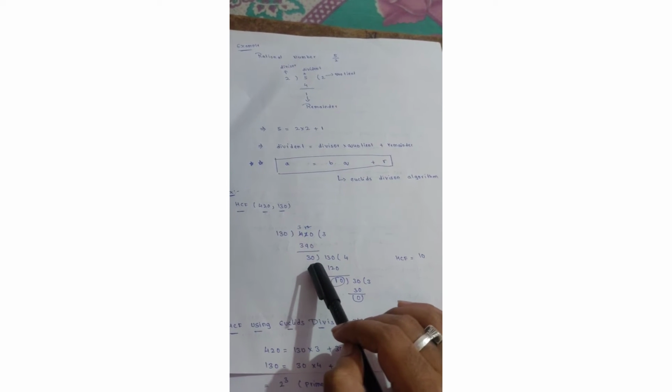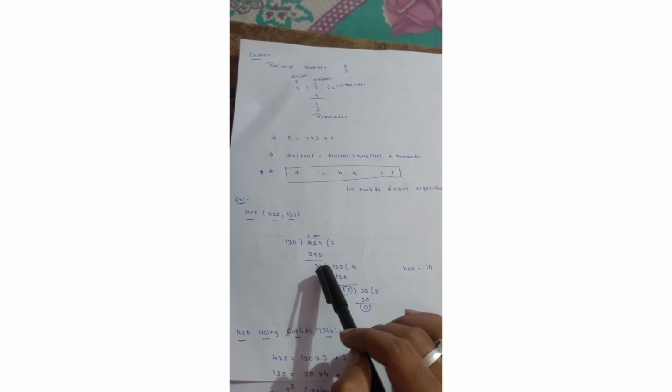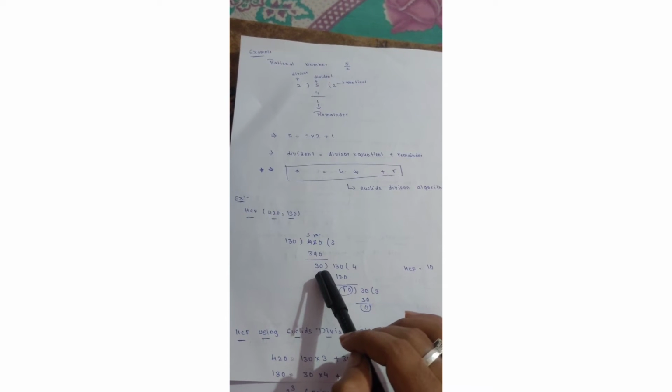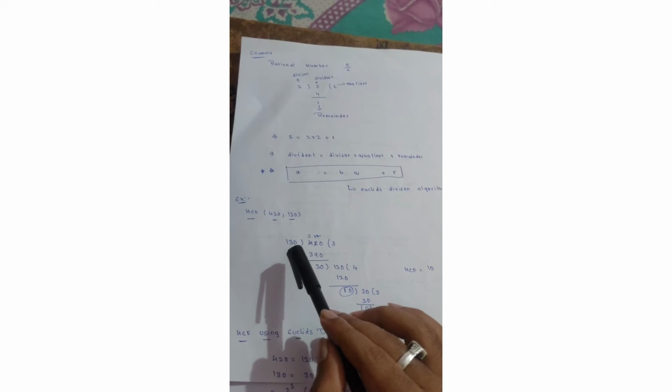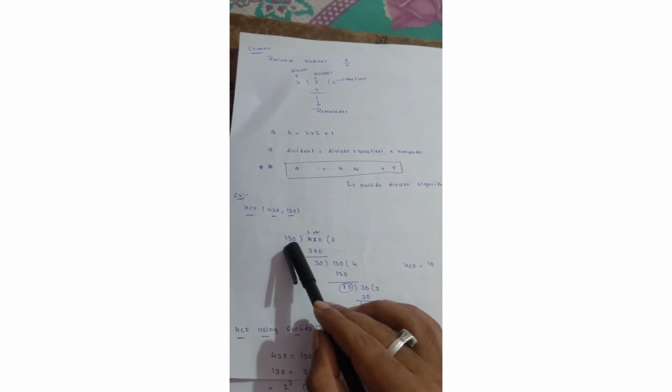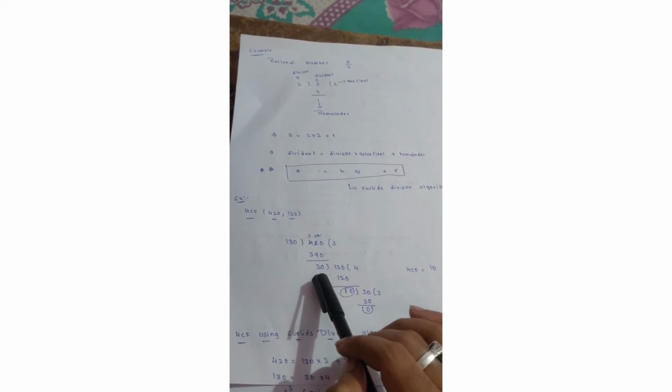30 is your remainder. For calculating HCF, you need to get remainder 0. Till remainder 0, you need to solve the problem. So this remainder once again divides 130. So 130 divided by 30.